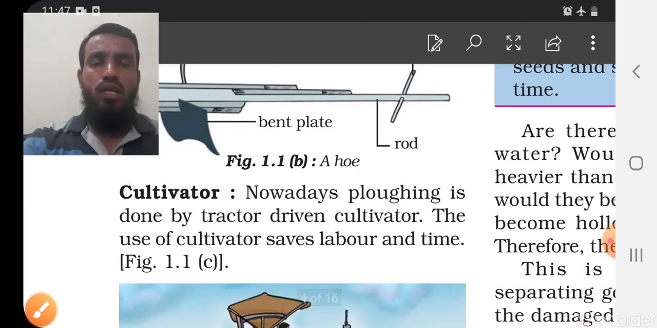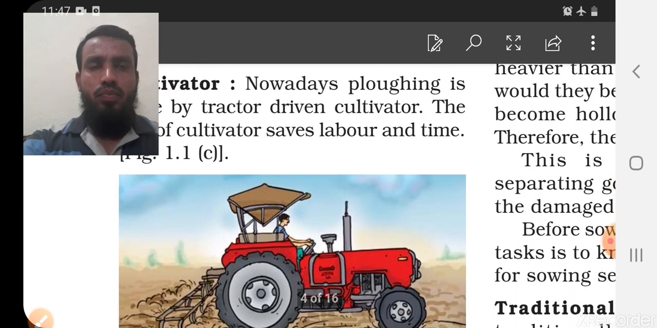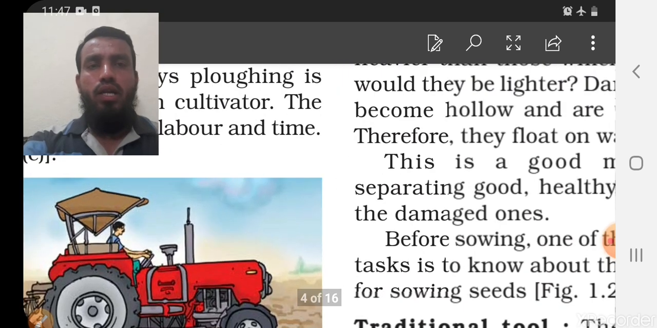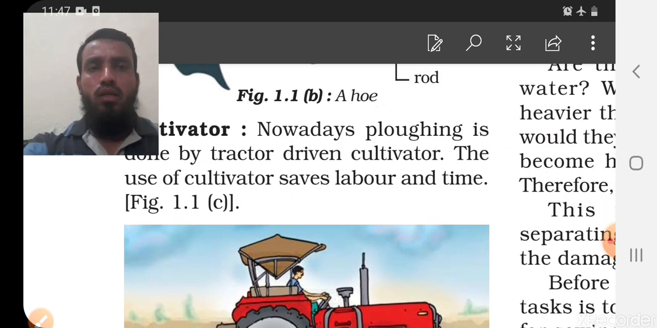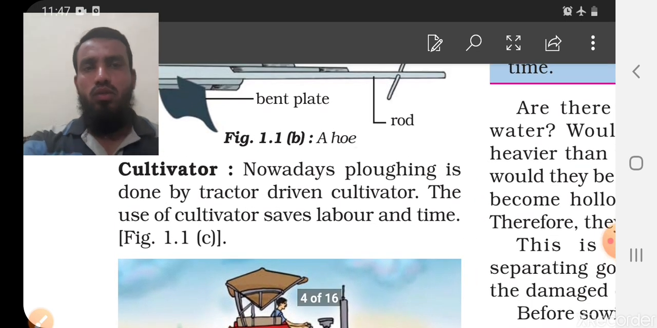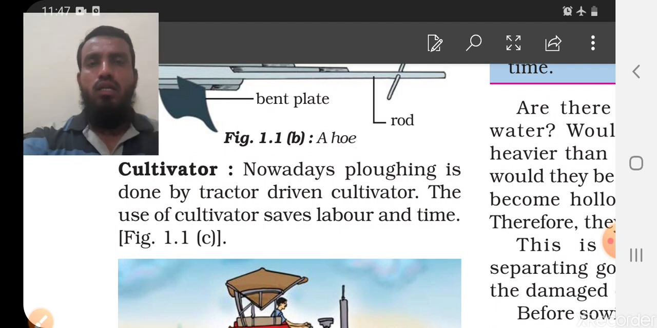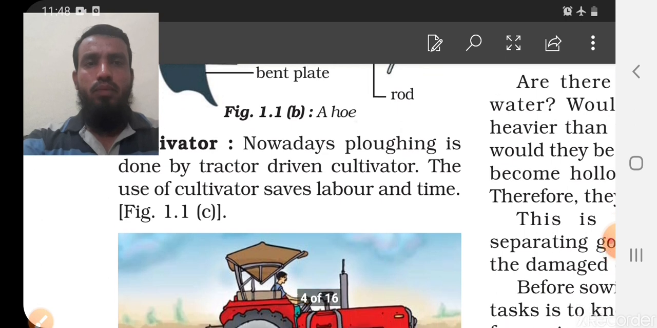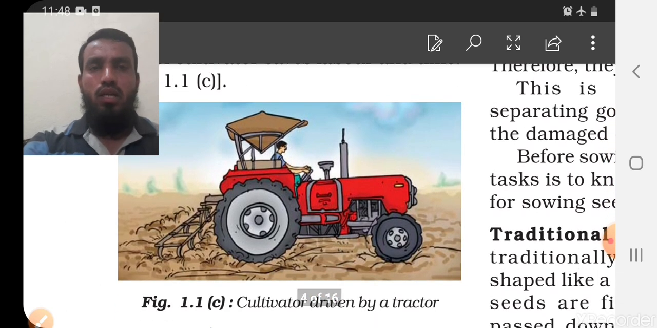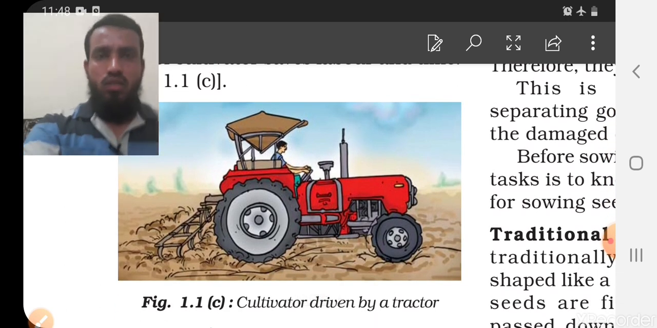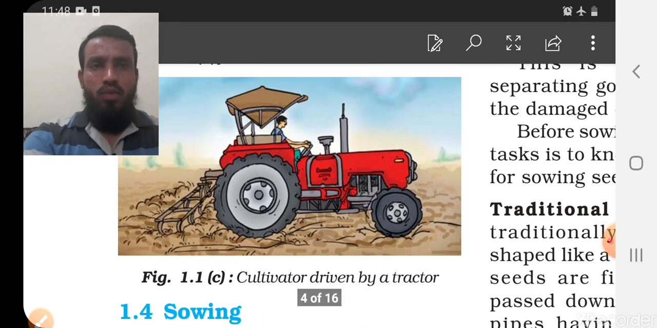Next we will start with the cultivator. The cultivator is nothing but a new, modern technique in place of a plow. The plow is a very old method that ancient people used, but here we can use the cultivator. Nowadays plowing is done by the cultivator, which is driven by tractors. The use of the cultivator saves labor and time. This is a machine, and we already know machines are used to save our time, so with less time and less effort we can do our work. The same thing happens here.